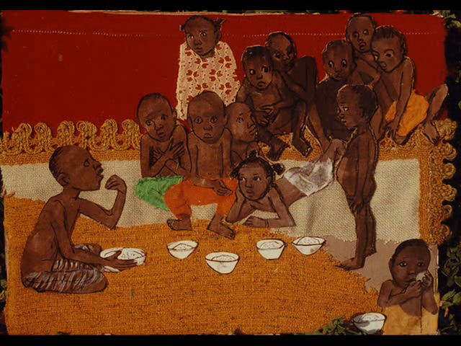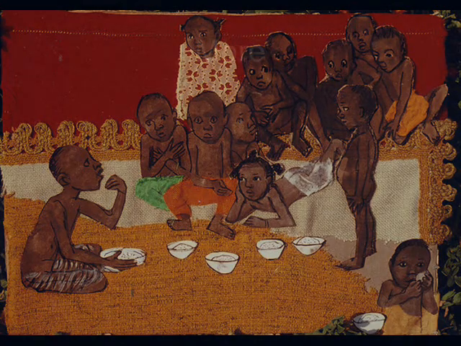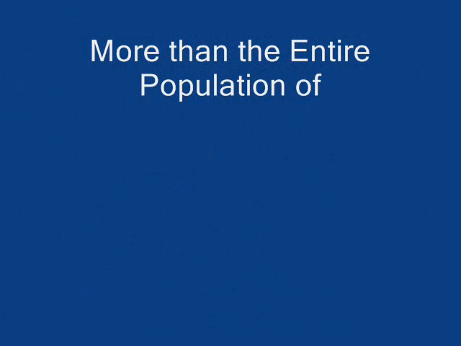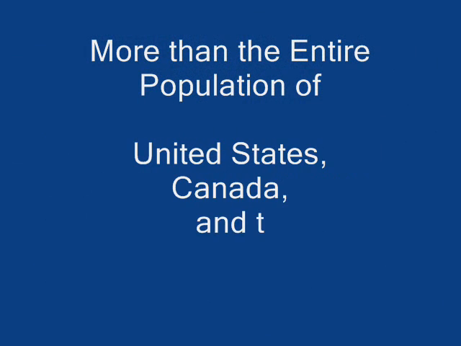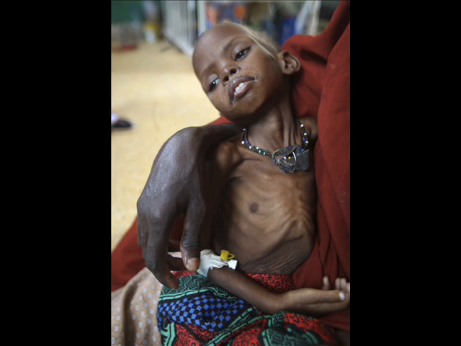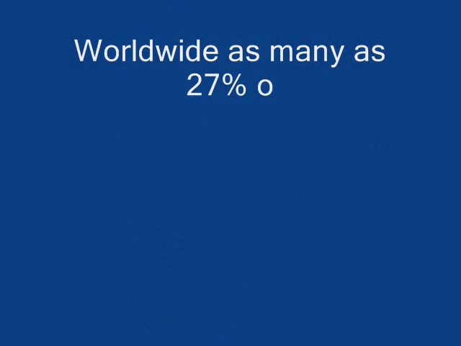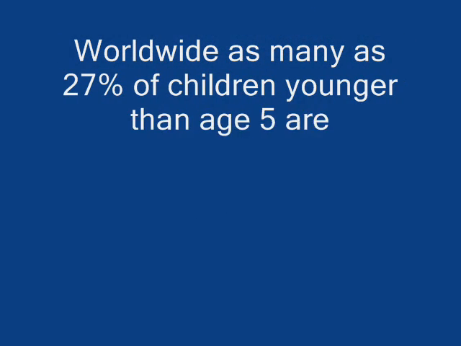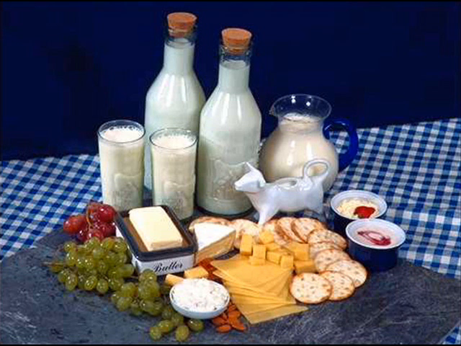According to the UN World Food Programme, over 1 billion people in the world do not have enough to eat. That's more than the entire population of the United States, Canada, and the European Union. Every 6 seconds, a child dies from malnutrition and related causes. Worldwide, as many as 27% of children younger than age 5 are underweight. By avoiding dairy products, kids are at higher risk of malnutrition because milk and dairy products provide 75% of the calcium in America's food supply.